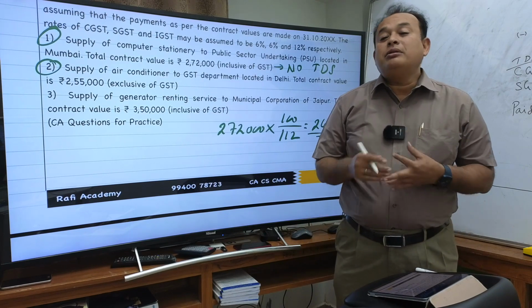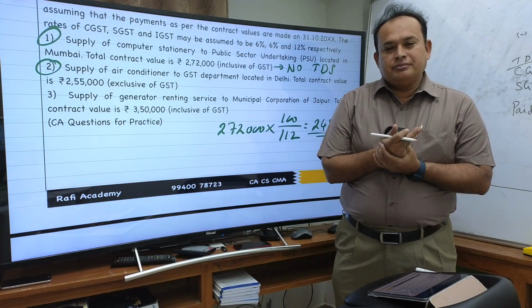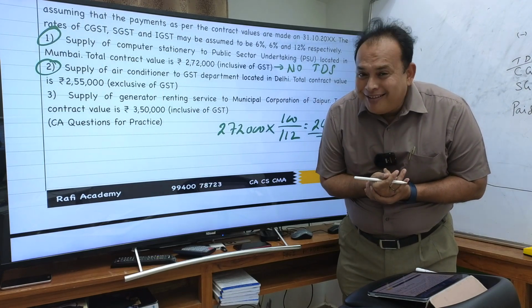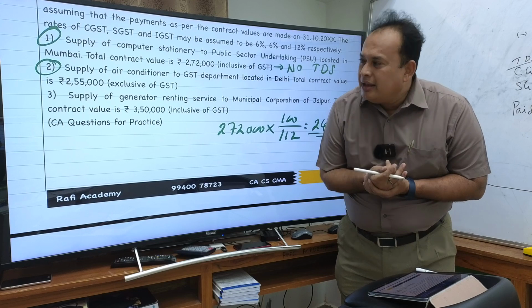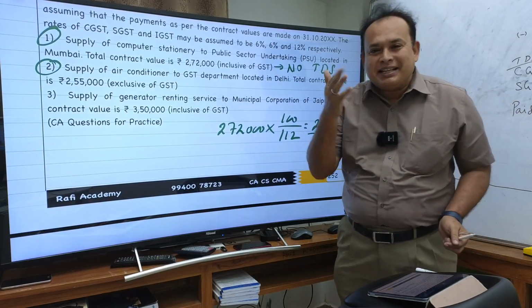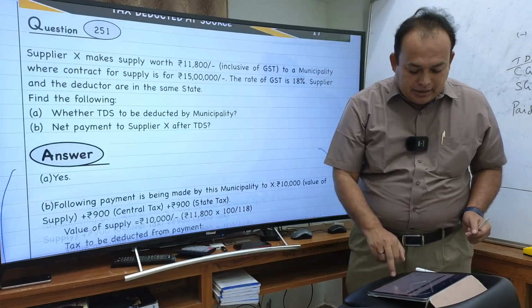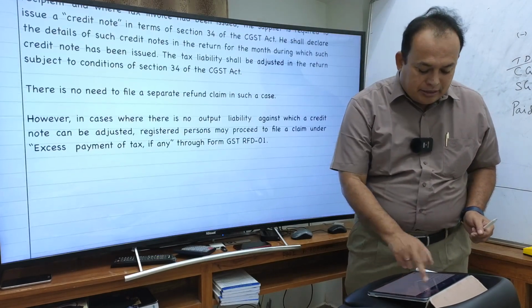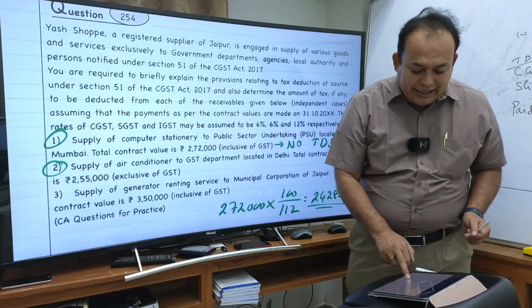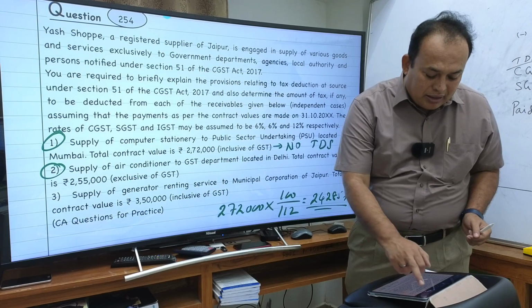Why not applicable? Okay, what is the price? In that case, second point, I said no, my dear. If the DDO does not belong to the supplier's state, that's why it is not applicable?